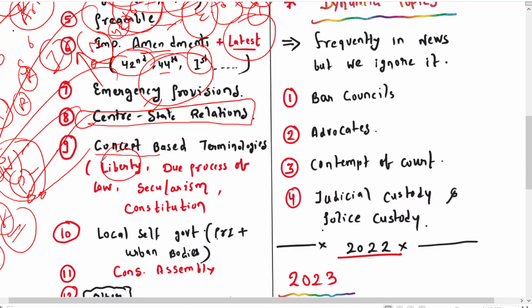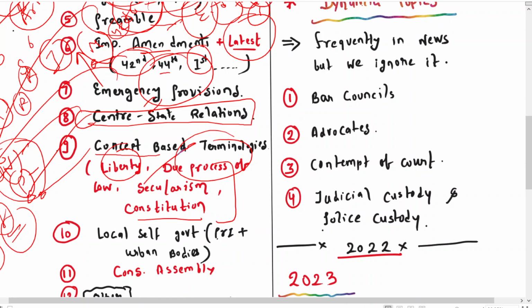UPSC has asked about the meaning of liberty. This year as well UPSC asked about the due process of law, what do you mean by due process of law. They also asked about the basic tenets of the constitution, why we frame the constitution. These types of questions come from the conceptual base, so from where can you get an idea to understand these concepts?